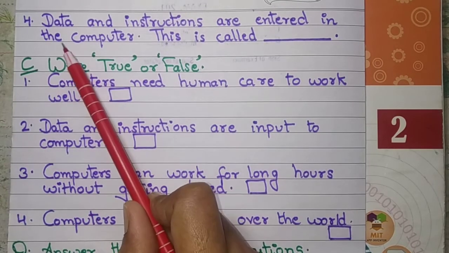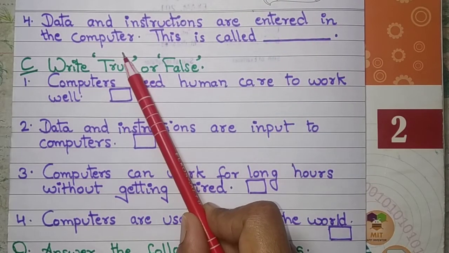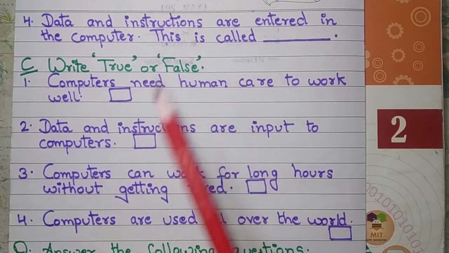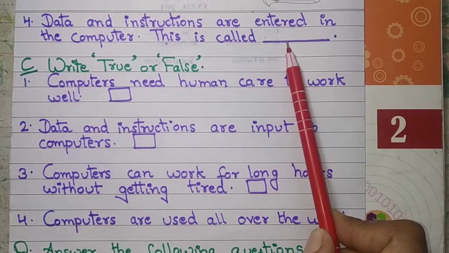Fourth number in this: data and instructions entered in the computer are called dash. That means you have to write here what we call data and instructions in a computer. So you will write it down here in this blank.